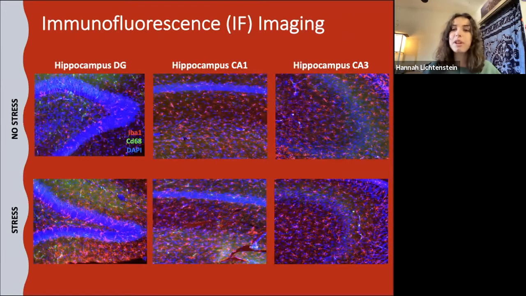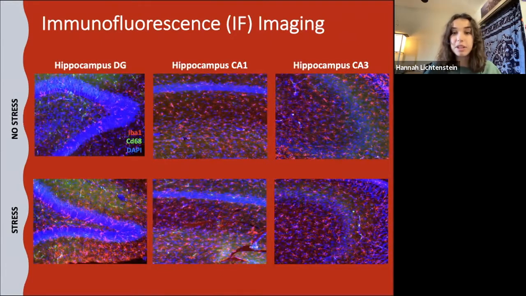Based on our preliminary results from gene expression in the limbic regions, IF staining was first conducted in the hippocampus. The dentate gyrus, CA1 and CA3 regions of the hippocampus were all imaged after staining. And after analyzing the hypothalamus and amygdala via IF staining, we found that there were no statistically significant effects.